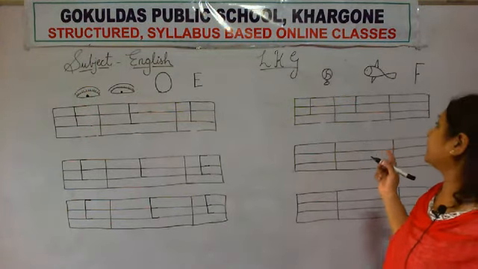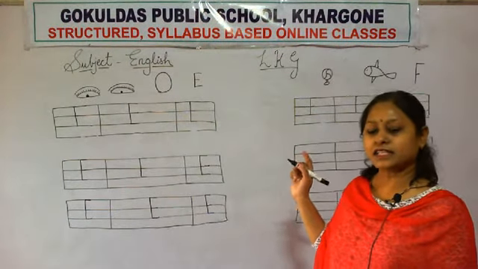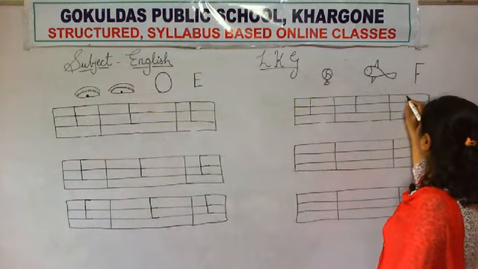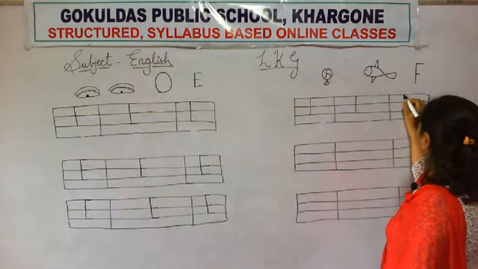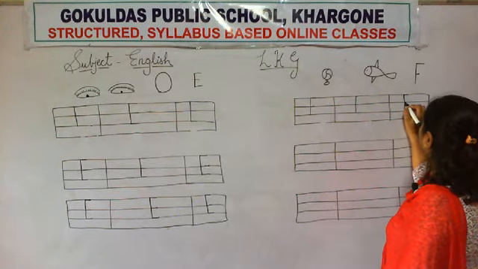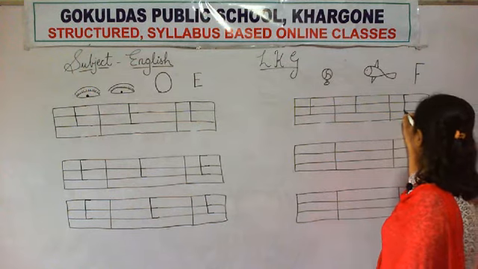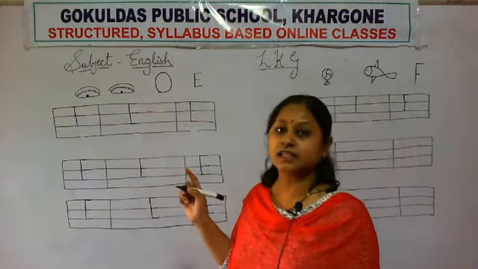F. Okay. Again, how will you write? Standing line, sleeping line and sleeping line. F. Which letter is this? F.